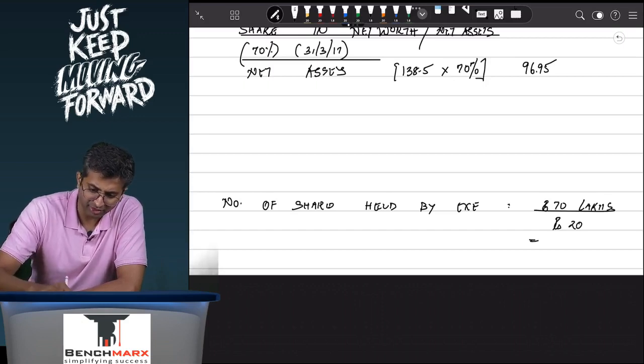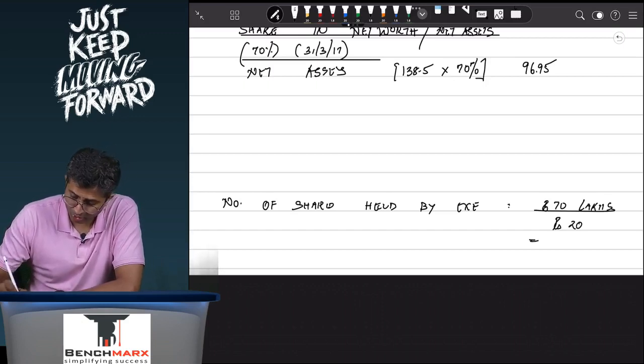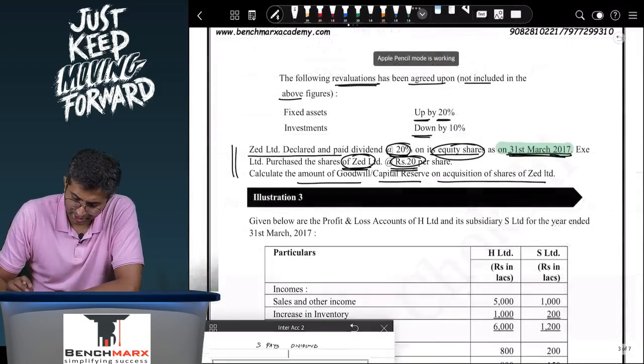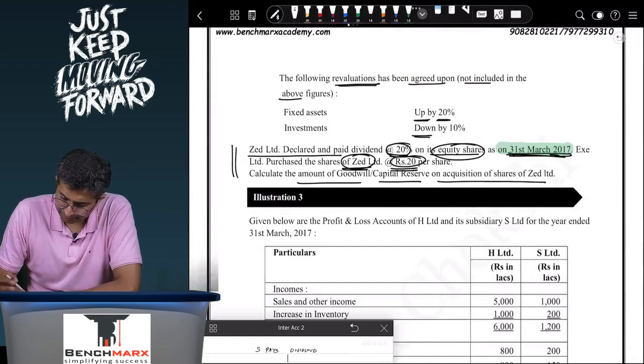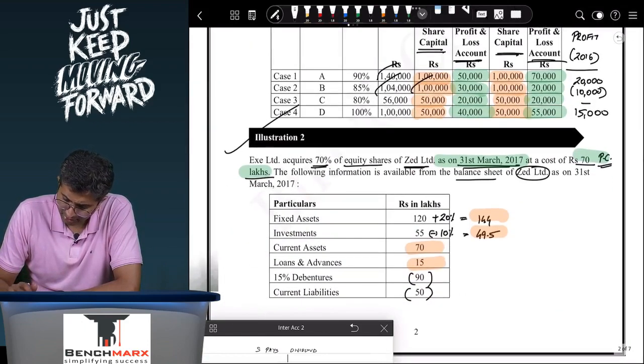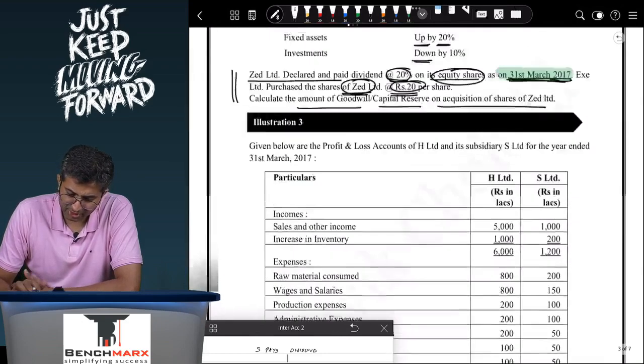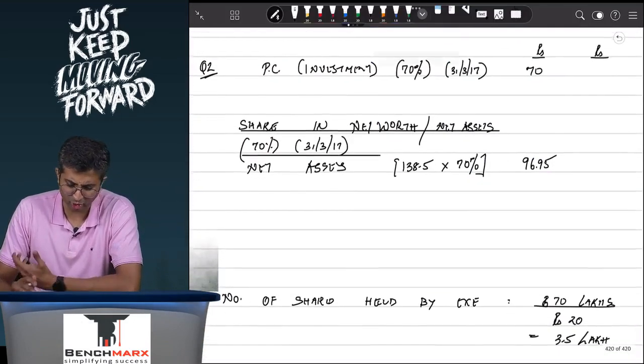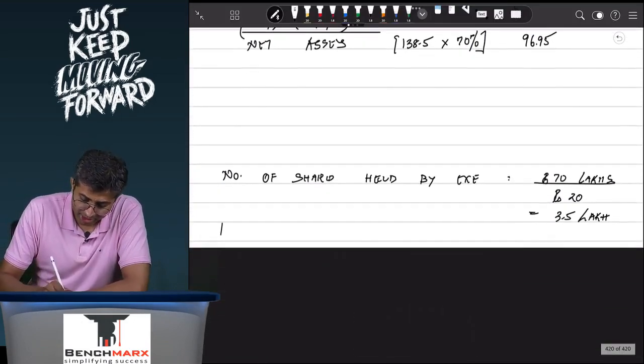So 70 divided by 20 comes to around 3.5 lakh shares, and the dividend is 20%. Over here, let us say the face value of these shares is assumed to be rupees 10. It is not specifically given. You can also have another assumption.